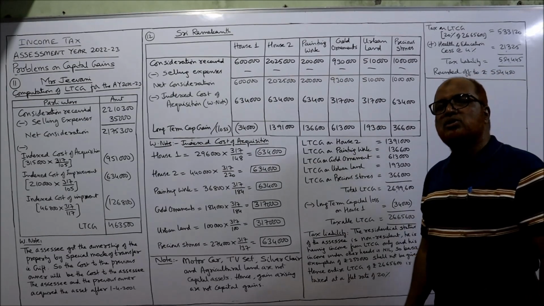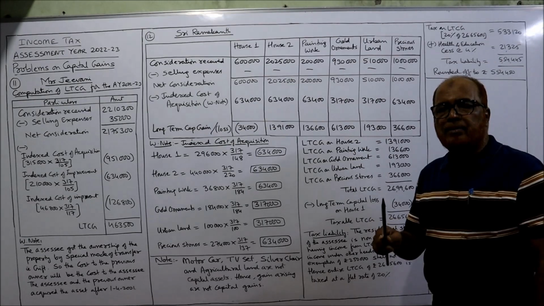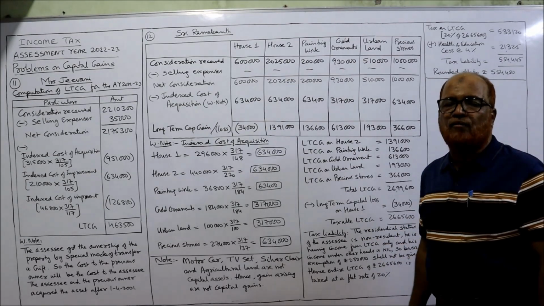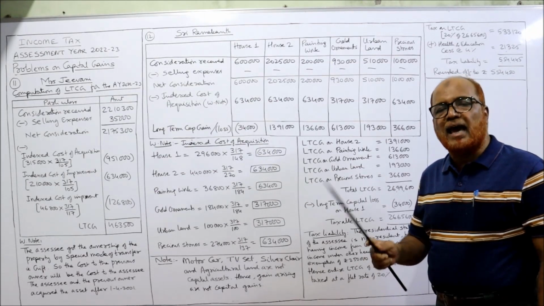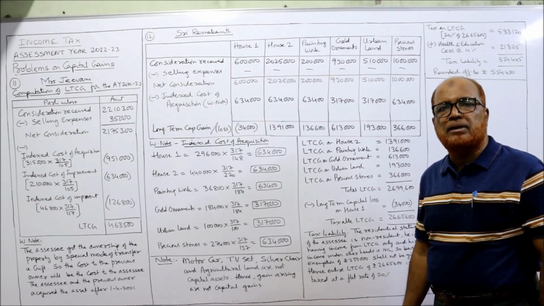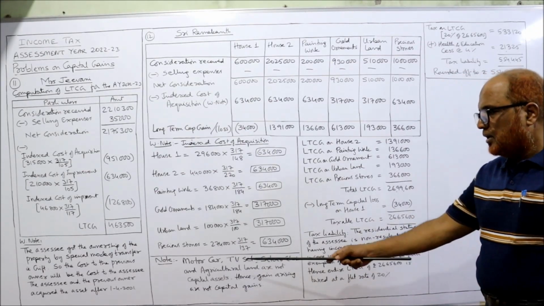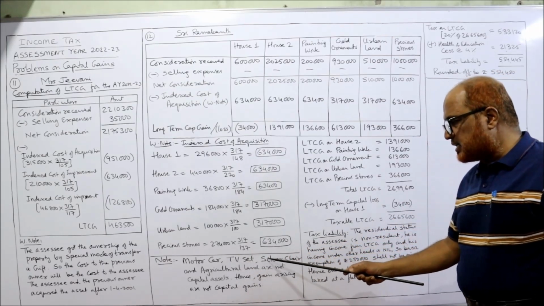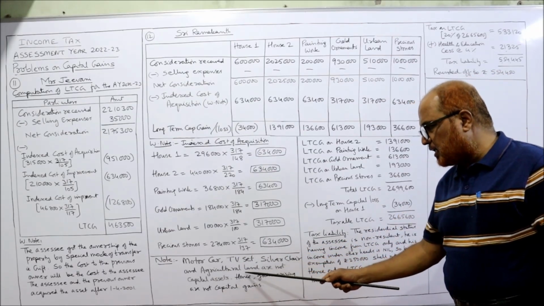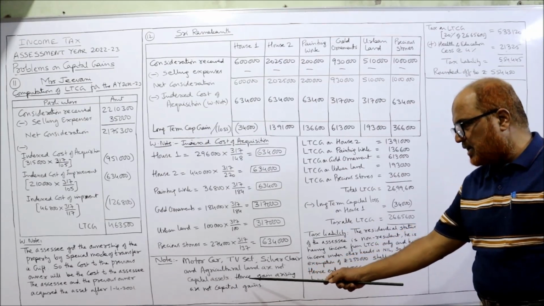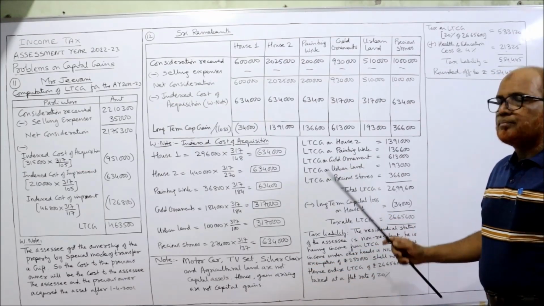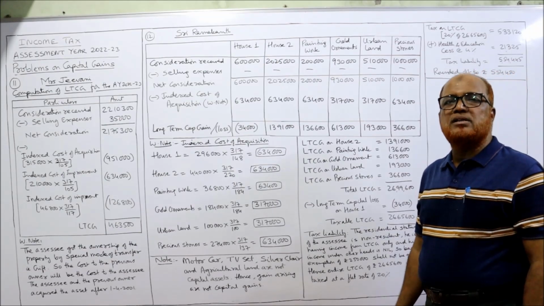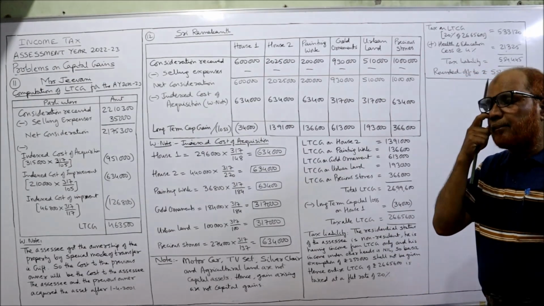According to the provisions of the Income Tax Act, a capital loss can be set off against capital gain. So long-term capital loss can be set off against long-term capital gain. So here in the note, motor car, TV set, silver chair and agricultural land are not capital assets, hence gain arising is not a capital gain. Right? Now we want to find out ultimately what is the total capital gain.